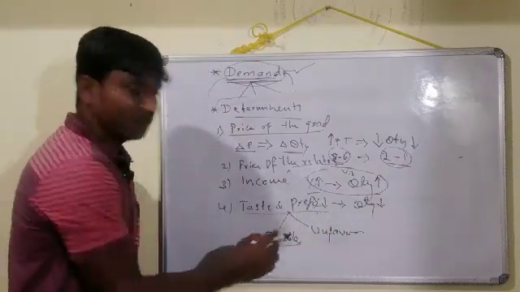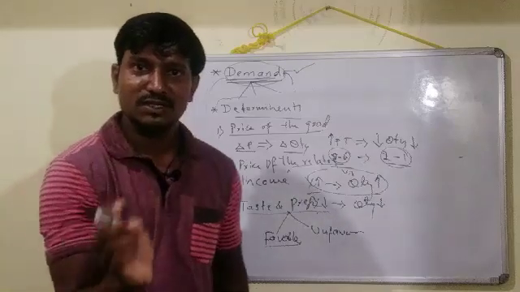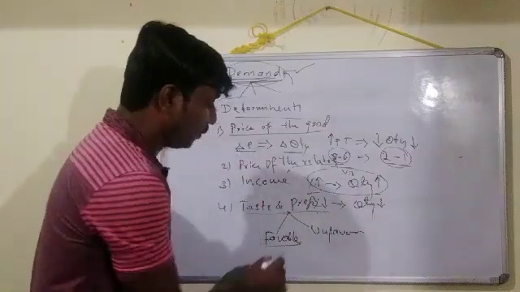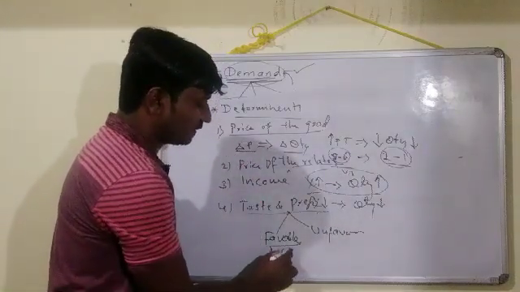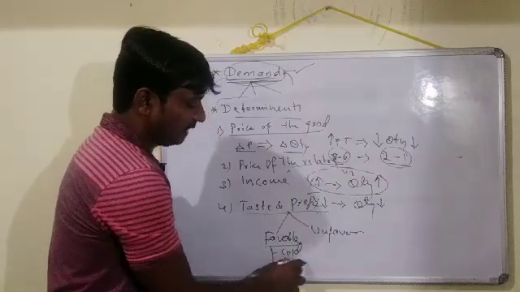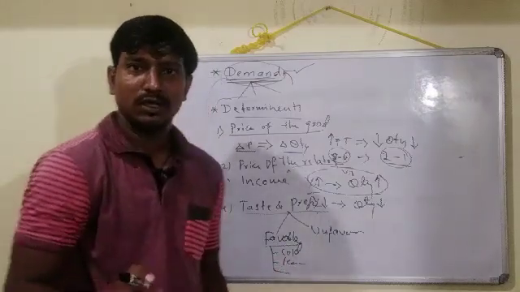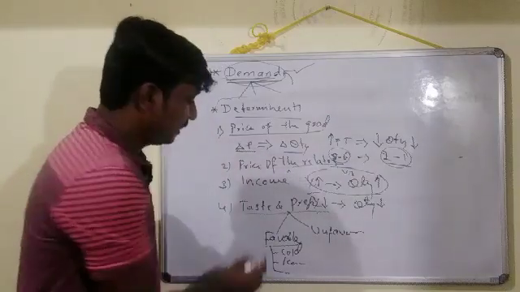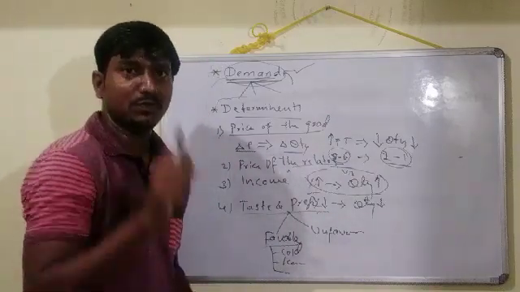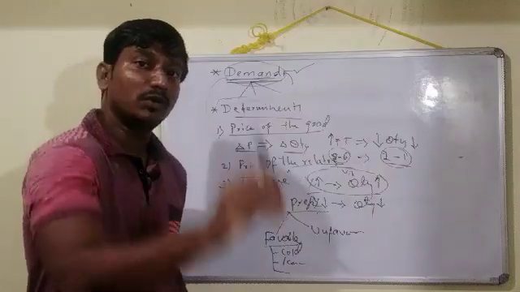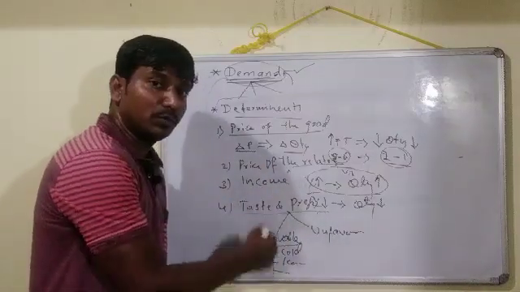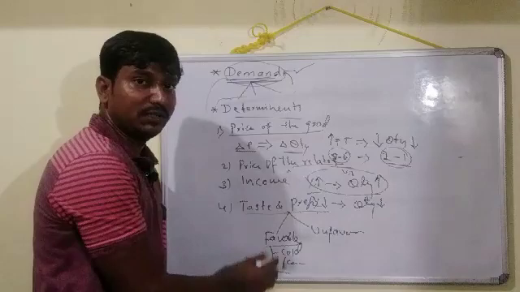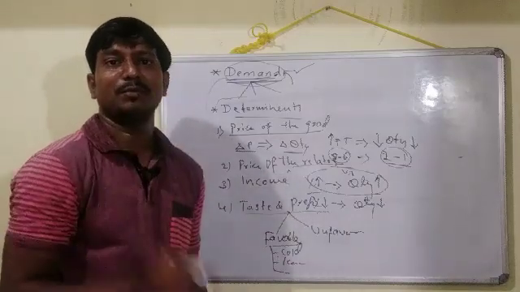Favorable means, for example, usually in the summer season there is a favorable situation for cold drinks, or maybe ice cream, which make us cool. That kind of products have positive or favorable taste and preference. We give more and more importance, and show more and more preference, for those commodities which are very important in that particular situation.